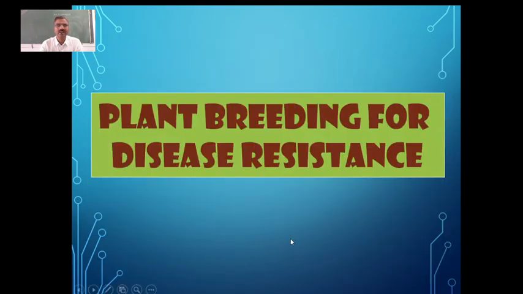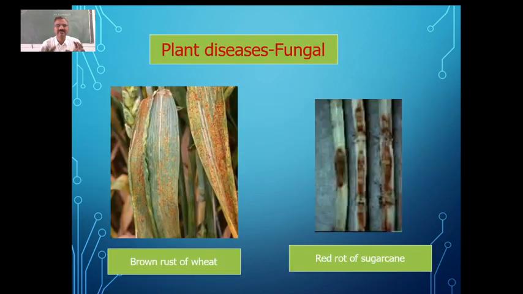Then we have to see how plant breeding is useful for disease resistance. As we know, plants are affected by many diseases. You can see the fungal diseases like brown rust in the case of wheat. Against this we have developed Kalyan Sona and also Sonalika.